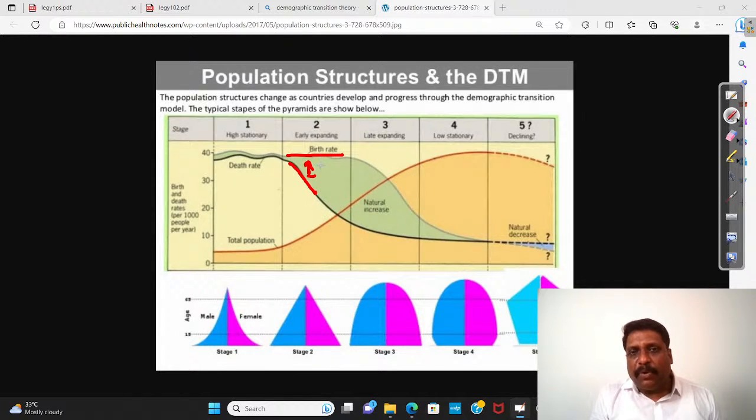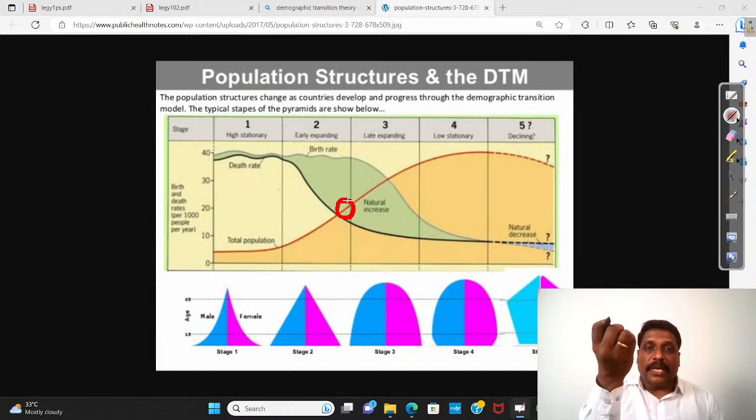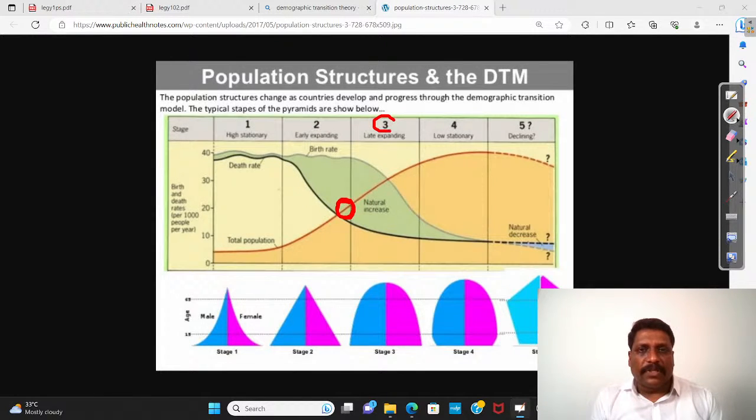The more the gap between birth rate and death rate, the population will tend to increase at a fast rate. This is the time when you experience a phenomenon called population explosion.